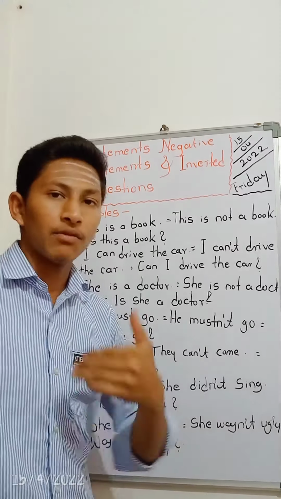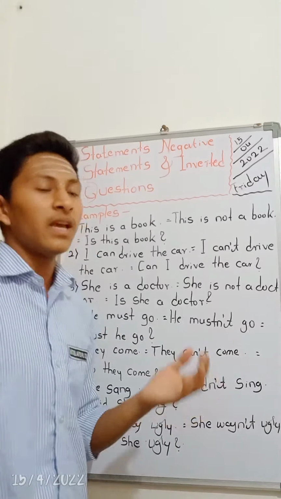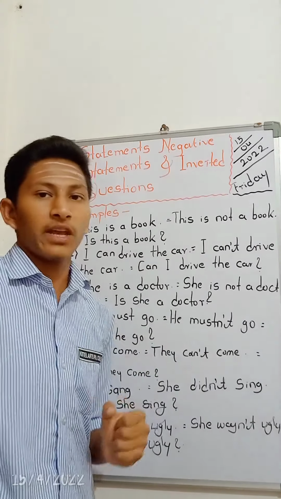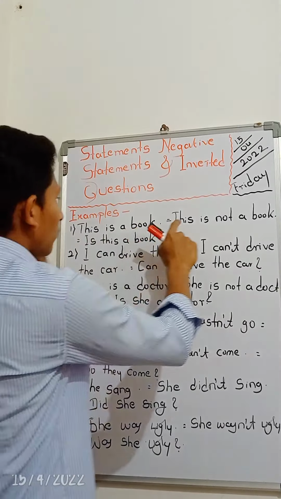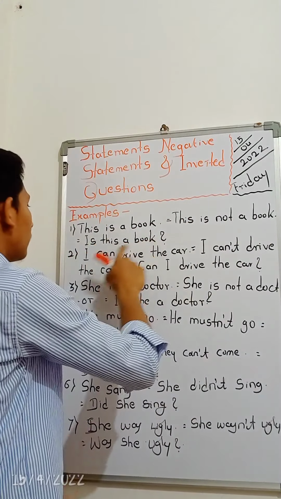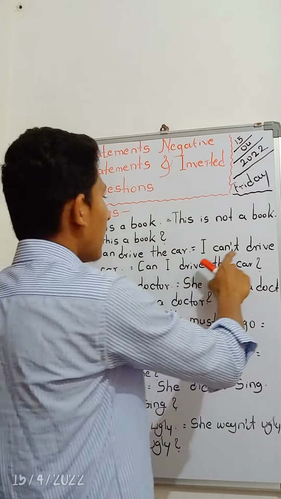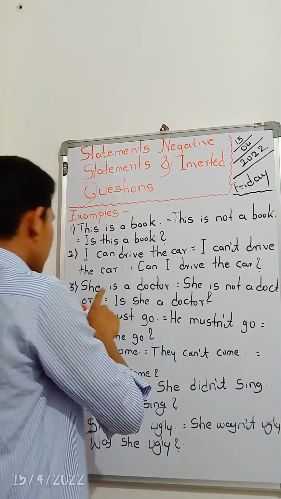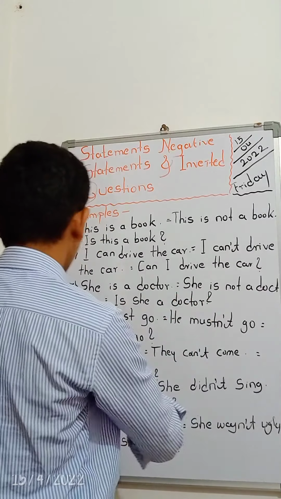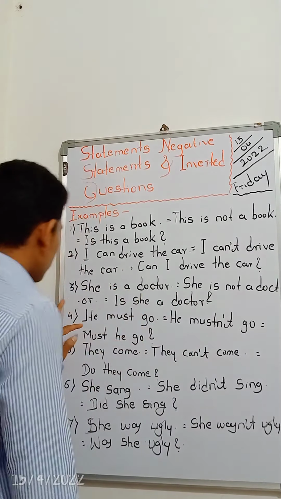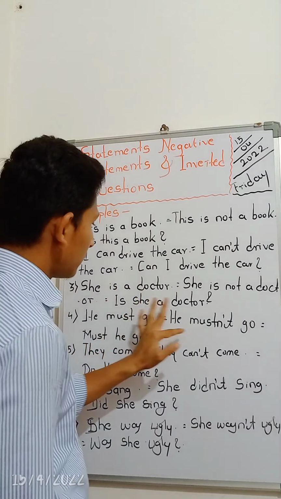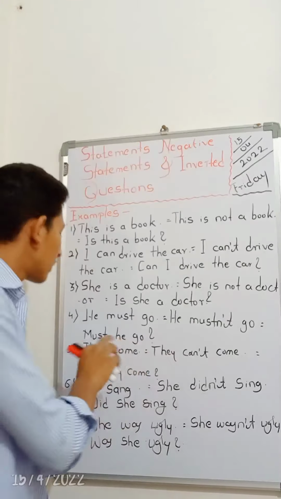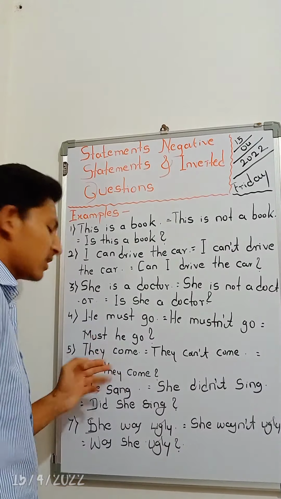At the very first I will give you the examples orally, and afterwards we will analyze them in a deep way. Okay, this is a book. This is not a book. Is this a book? I can drive the car. I can't drive the car. Can I drive the car? She is a doctor. She is not a doctor. Is she a doctor? He must go. He mustn't go. Must he go?